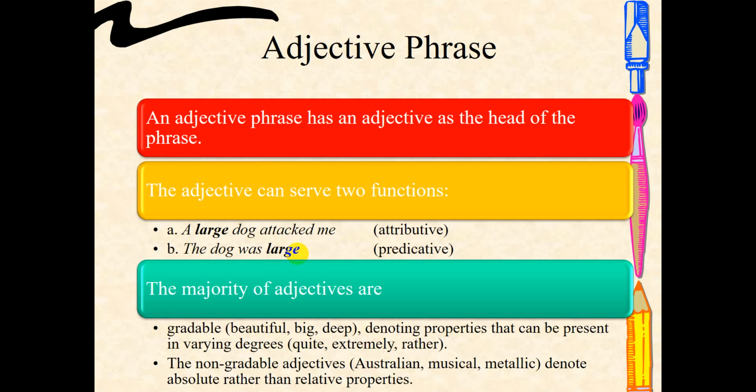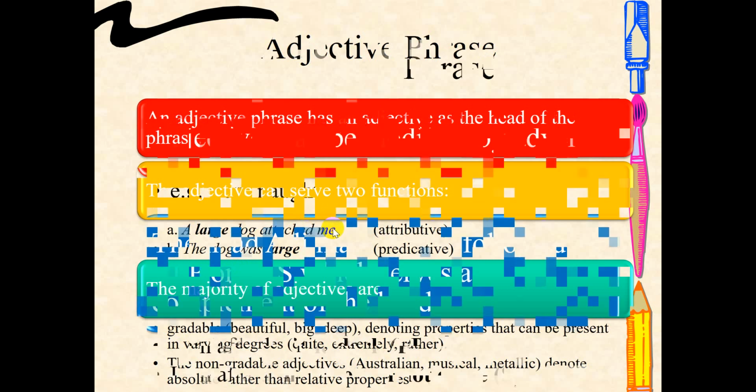It can be extremely big, rather deep. The other kind is non-gradable adjectives like Australian, musical, metallic, which denote absolute rather than relative properties. You cannot make it into quite Australian or extremely Australian. That's why it is called non-gradable adjectives.